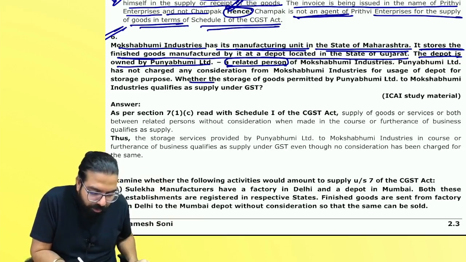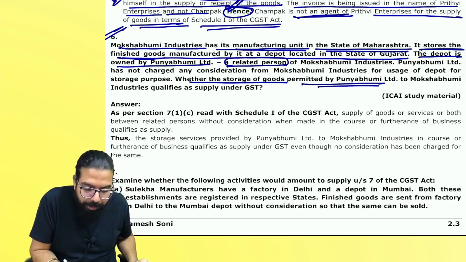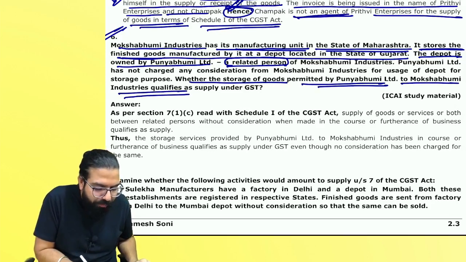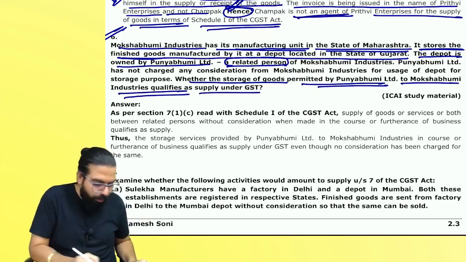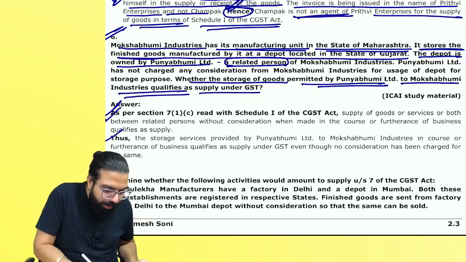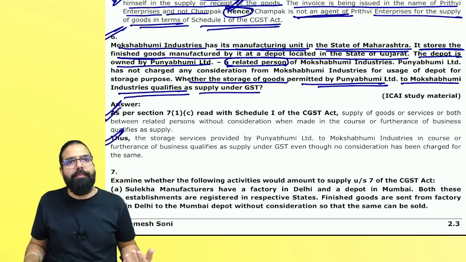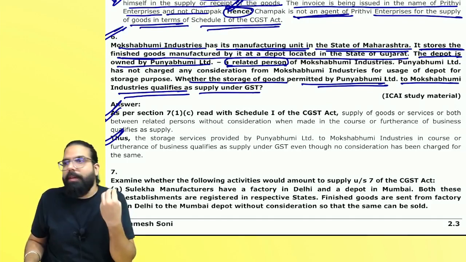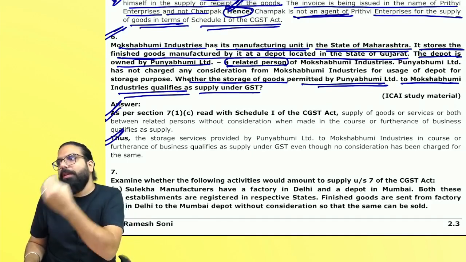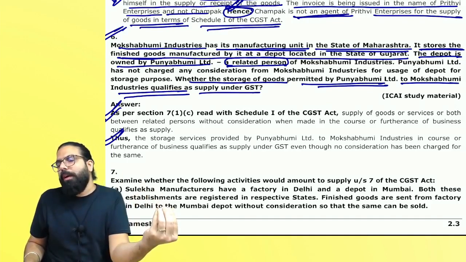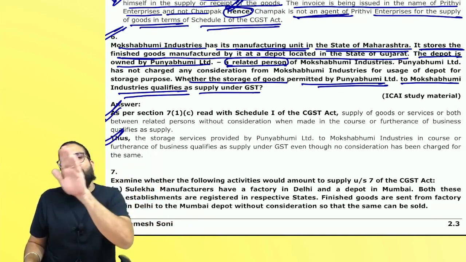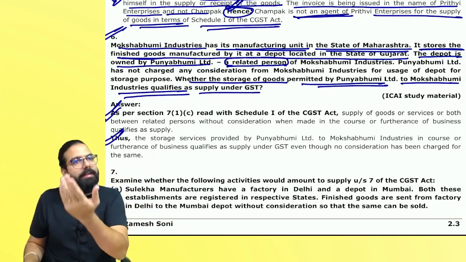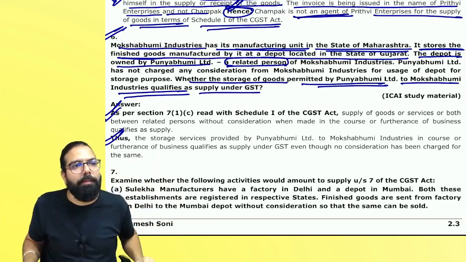See, whether the storage of goods permitted by Punya Bhumi to Moksha Bhumi qualifies as supply? Yes. So first you write the law, then you write the conclusion, saying that, sir, in the given case, when Moksha Bhumi is giving the goods to the Punya Bhumi depot, it means Punya Bhumi is providing services to its related person. It is in the course of business and it will be a supply.